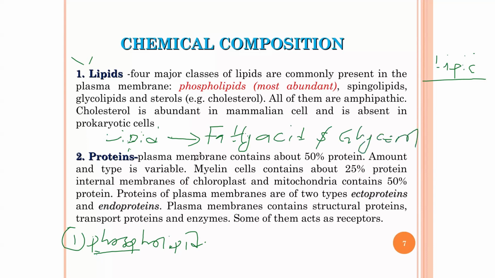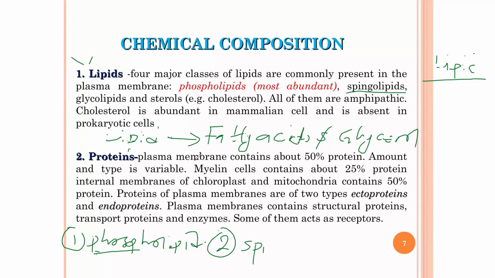Glycerol. So fatty acid and glycerol is what actually forms these lipids. If you say that we have phospholipid, it means that in the case of phospholipid, there is a phosphate attached to the glycerol. And that is why it is called phospholipids. Another type of lipid that is also found in the cell membrane is sphingolipids. It means that in the lipid, there is a sphingosine attached to it.